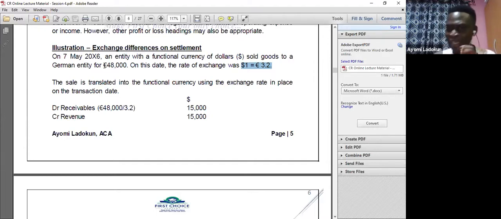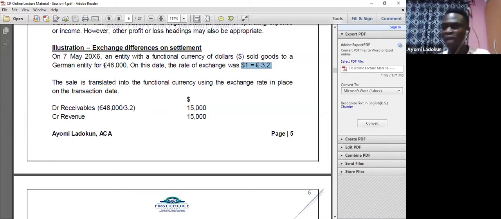When I look at the exchange rate, $1 to 3.2 euro, what it means is the dollar is stronger than the euro. This is not SFM. In SFM, they will tell you direct quotes and indirect quotes, but we are not doing SFM here. This is IAS 21, so forget about direct or indirect quote.